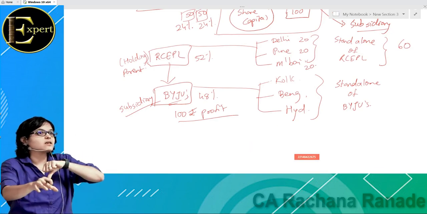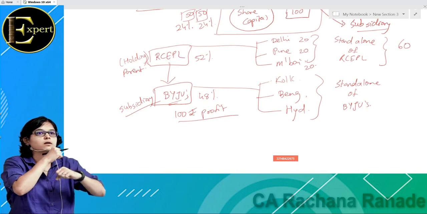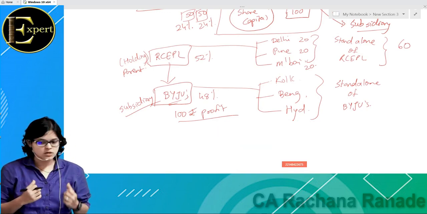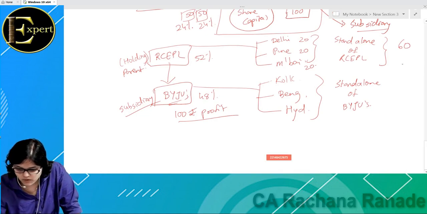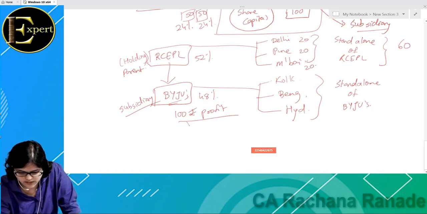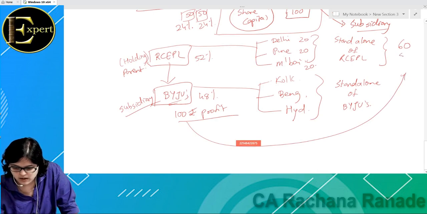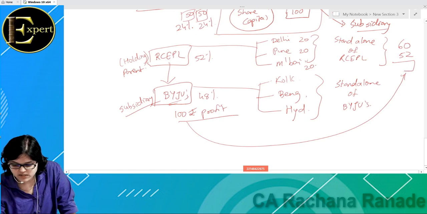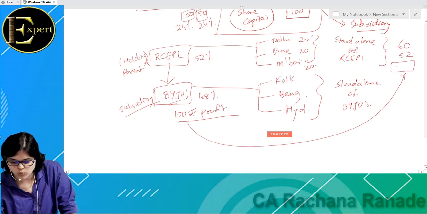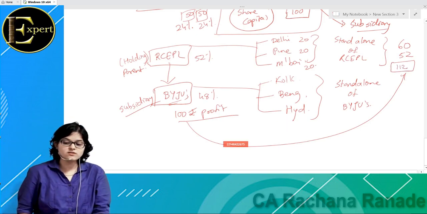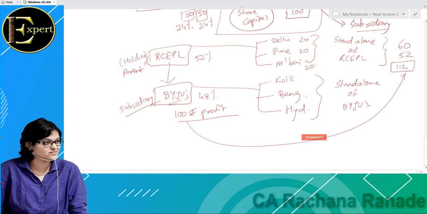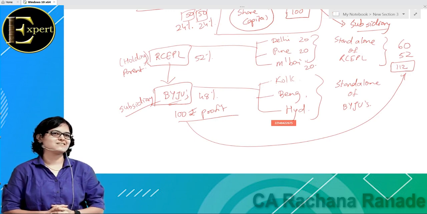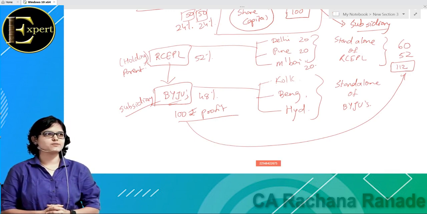So quickly tell me, इसमें से कितना था? 52 out of this is actually of whom? Red Chillies na. So now tell me Red Chillies का total profit कितना हुआ? 112. This is not the standalone profit of Red Chillies. This is the consolidated profit of Red Chillies. अब आया क्या समझ में? So consolidated will be what? Only Red Chillies? No, it will be Red Chillies plus subsidiaries.